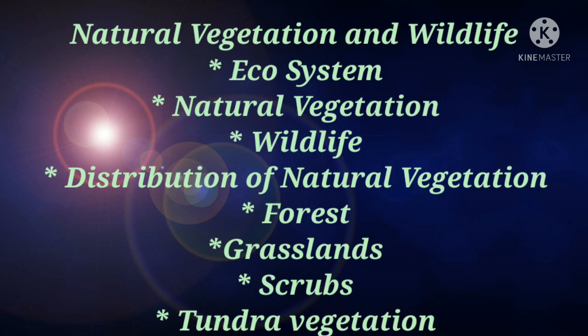Students, plants and trees constitute natural vegetation. So, natural vegetation consists of plants and trees. Next, we have wildlife. Students, the animal kingdom, which consists of animals, birds, aquatic creatures, and insects, is called wildlife.